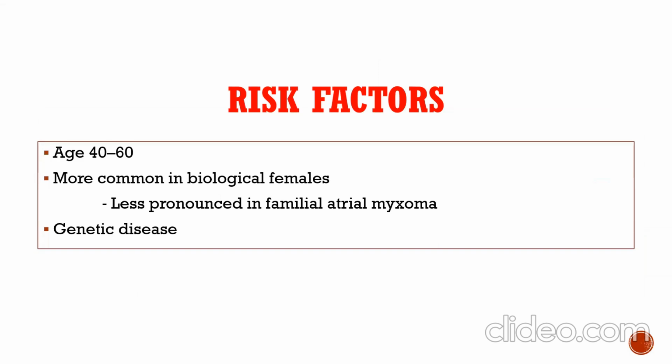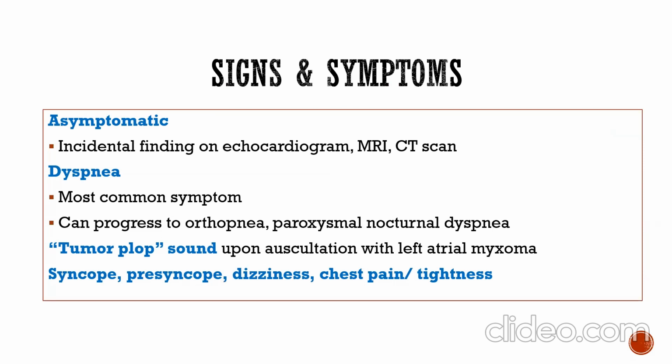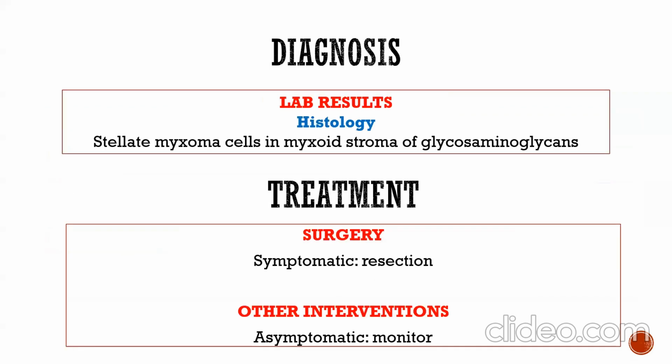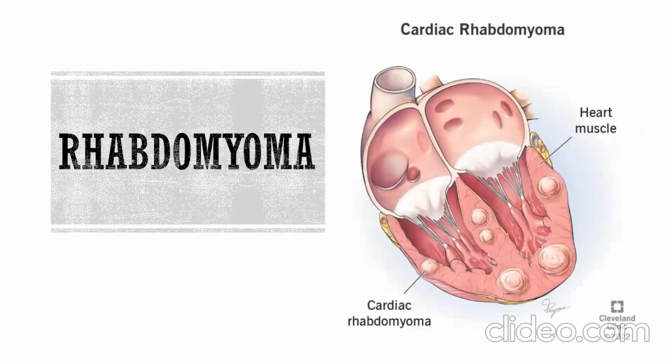Risk factors: occurs in patients between 40 and 60 years of age, more common in biological females, less pronounced in familial atrial myxoma, a genetic disease. Signs: may be asymptomatic, an incidental finding on echocardiogram, MRI, CT scan; dyspnea is the most common symptom. Lab result is histology: stellate myxoma cells in myxoid tumor stroma. Treatment is surgical resection, or monitoring if asymptomatic.